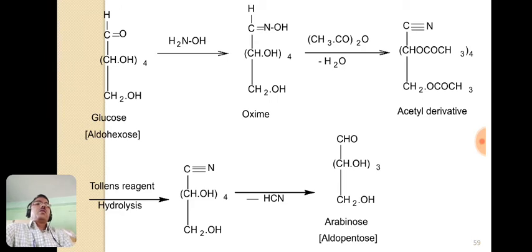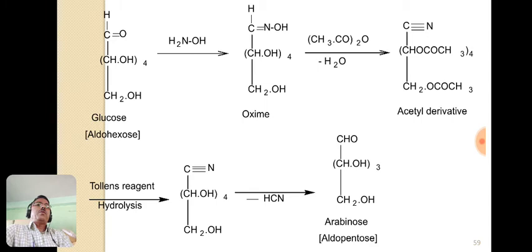This oxime of glucose on treatment with acetic anhydride loses one water molecule and forms this acetyl derivative. All the hydroxyl groups are acylated and we get this acetyl derivative.